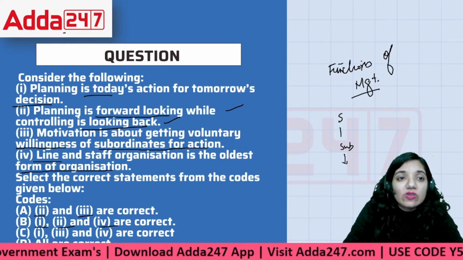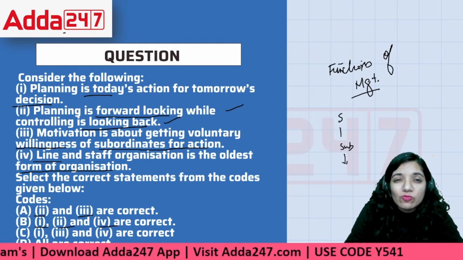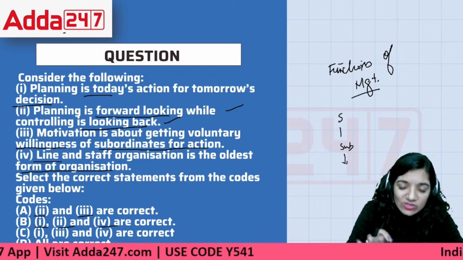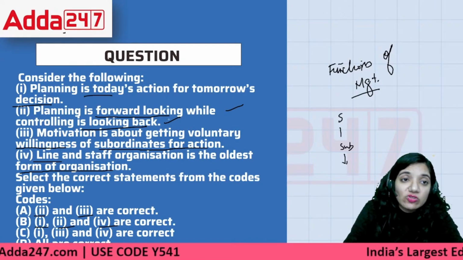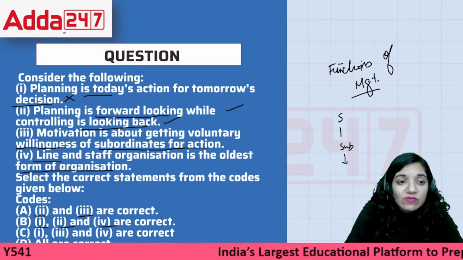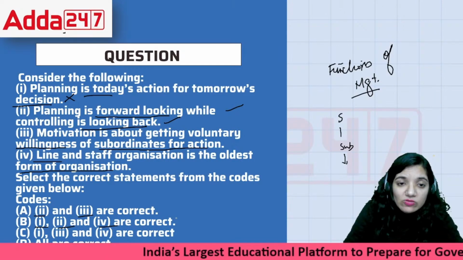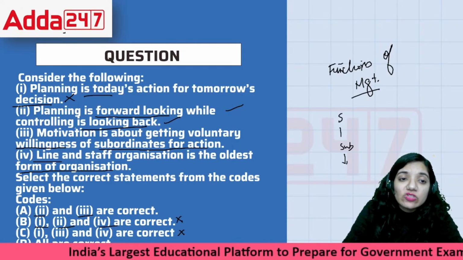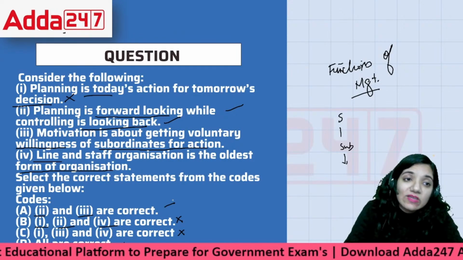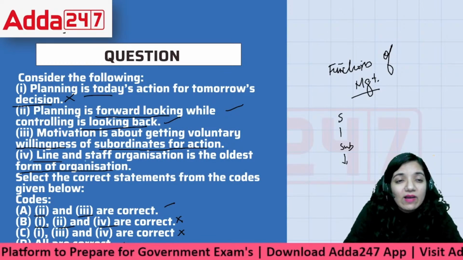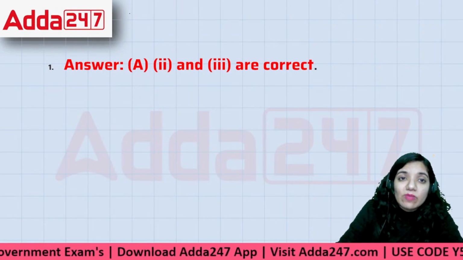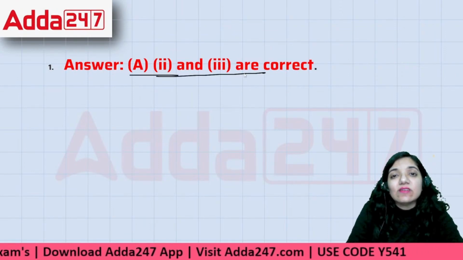And when we talk about planning as today's action for tomorrow's decision, no, it's actually something that relates to today's situation we plan and for tomorrow. So this is not the point. First is not the point. So if the first is ruled out, then we can rule out both of these. If the first is wrong, then all correct is also wrong. So the answer that is left is only the second and third are correct. Rest everything is wrong. Line and staff organization is not the oldest form of organization. So basically the answer is A, second and third are correct.